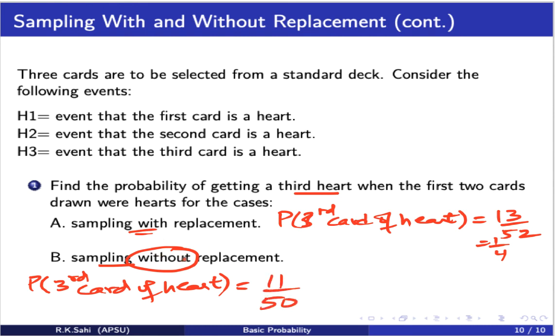Remember, without replacement means every time you pick up a card, you do not put it back. And on top of that, we are given the condition that the first 2 cards we drew were hearts. So the first time, when you do not replace, you are left with 51 cards and 12 hearts. And then when you take the second card, again, you don't replace it back. Now you're left with 50 total cards and 11 hearts. So the probability that the third card is a heart is 11 over 50.